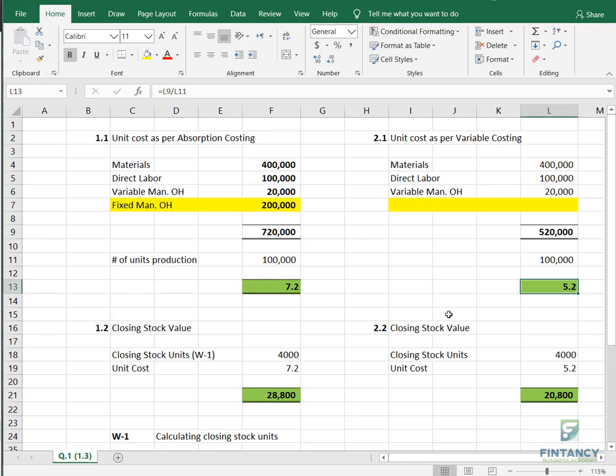If you think like this, some people in exams, I mean even me also, sometimes start thinking from another angle, and it is a very nice angle. They are saying, what if it is 0? Then definitely it will be same. But you cannot base your true or false on this understanding. Why? Because see the question. Most probably it will be more, or not? Yes, so it's true. Anyways, let's continue. The point to make is that the unit cost in absorption costing will not be less than in variable costing.